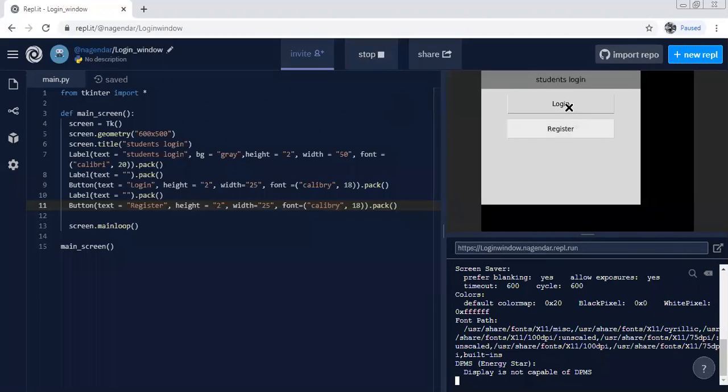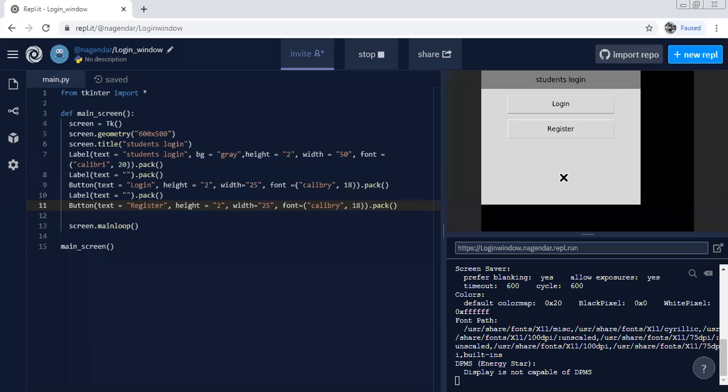Yes, now login window. Okay, register window. You just click over here, you can see how it is highlighting, okay. So now the window is created for students login system, okay, with login and register.